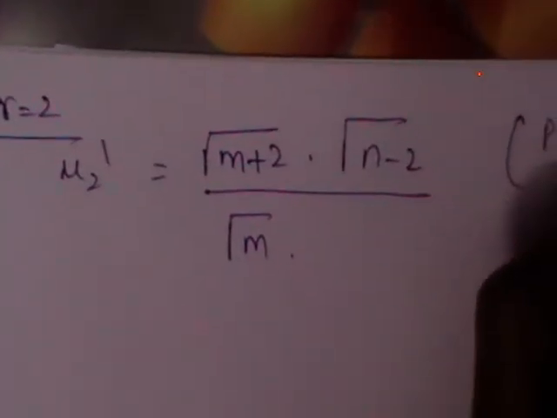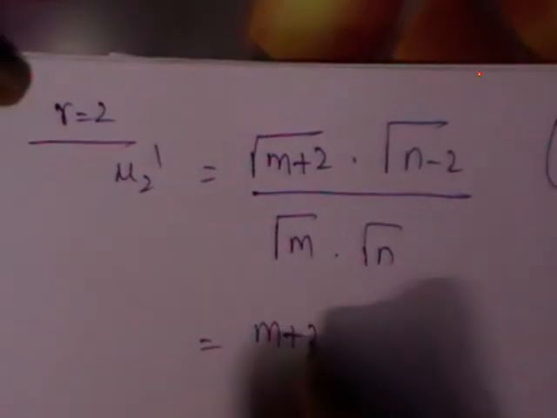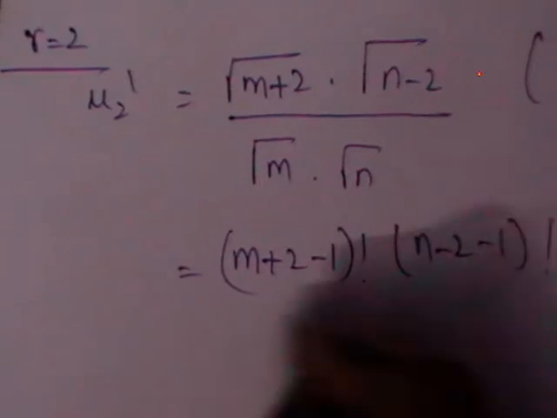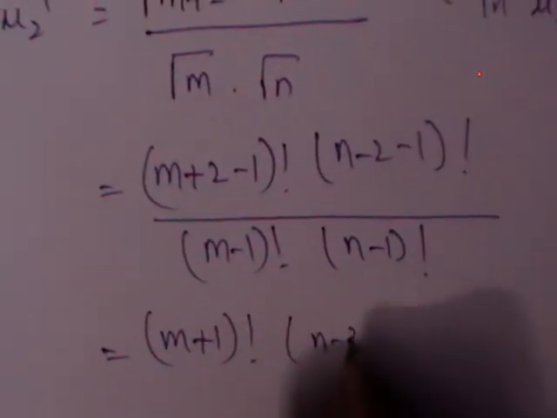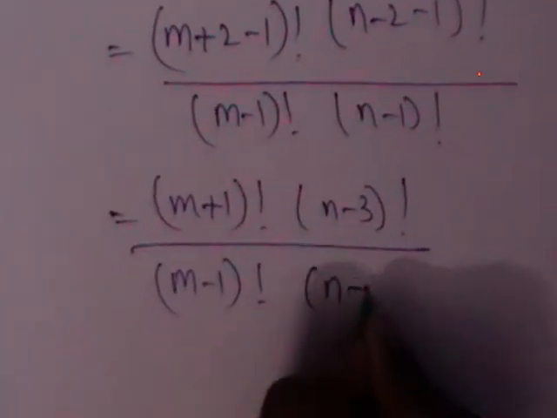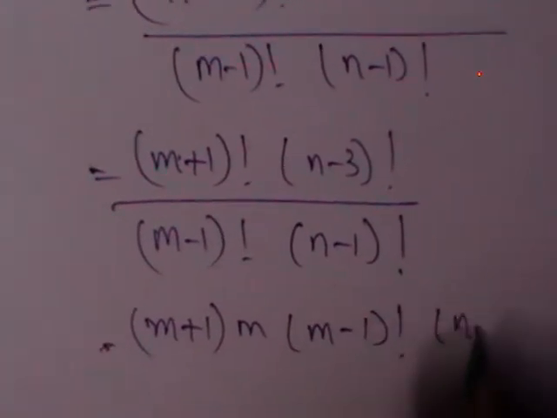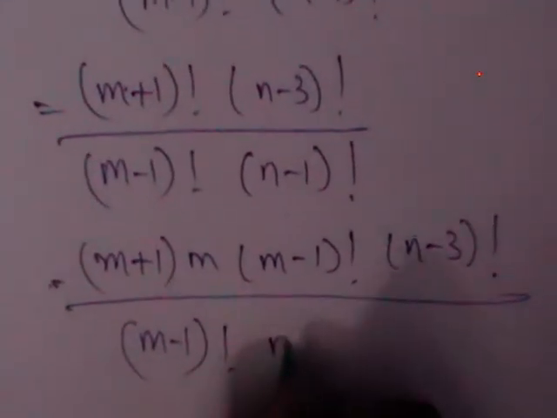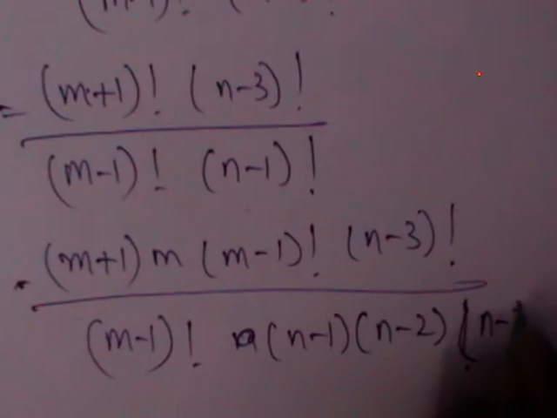Let us see, if you put r equal to 2, you will get μ_2' = Γ(m+2)Γ(n-2)/(Γ(m)Γ(n)), which is nothing but (m+2-1)! (n-2-1)! / ((m-1)! (n-1)!). This is (m+1)! (n-3)! / ((m-1)! (n-1)!). (m+1)! can be written as (m+1) into m into (m-1)!, and (n-1)! as (n-1)(n-2)(n-3)!.